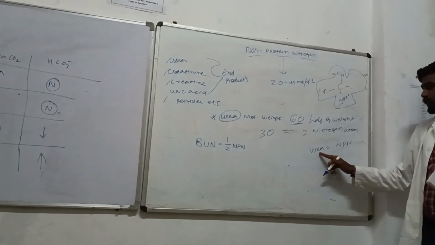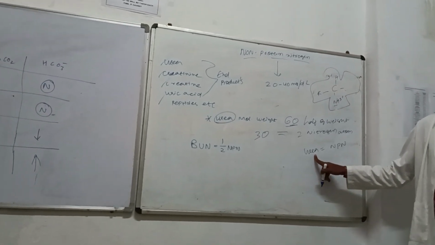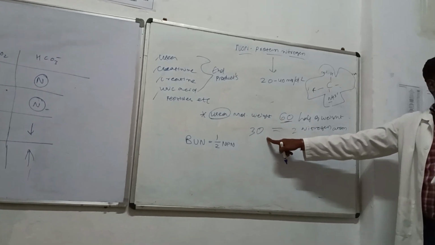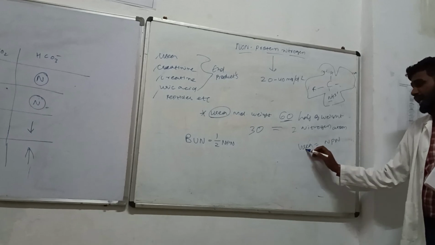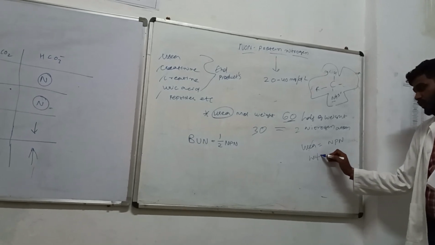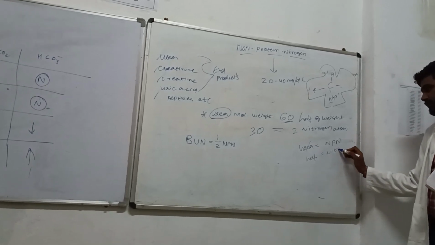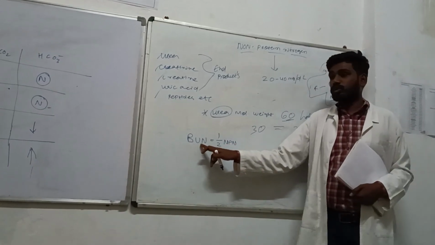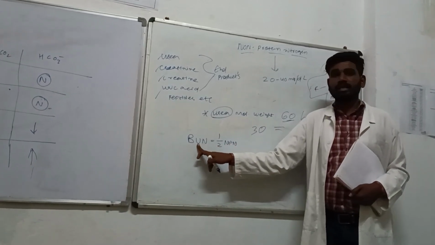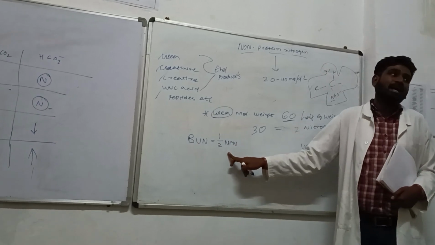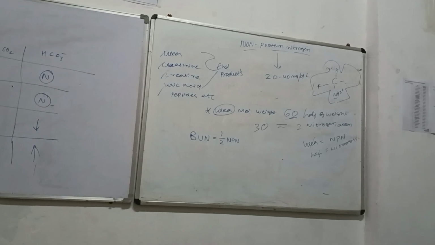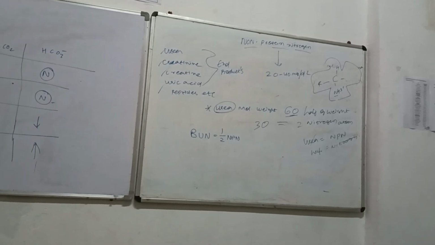If I want to know the nitrogen weight, how much nitrogen is present in them, I have already given you the definition that half of that weight is going to be contributed by the nitrogen. So if I want to know only about the nitrogen present in the urea which is present in the blood, that means it is representing the half NPN. So blood urea nitrogen will be having the half NPN value.